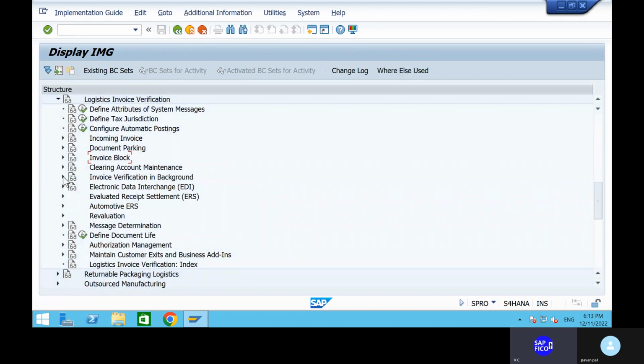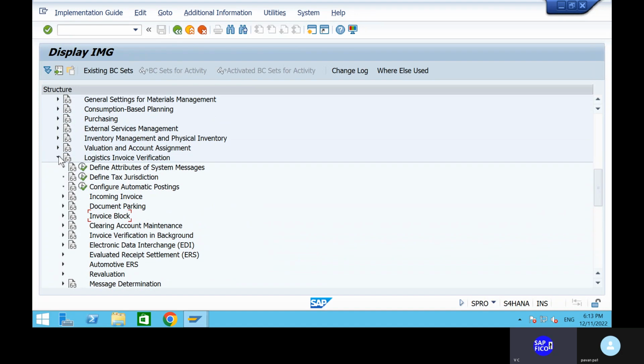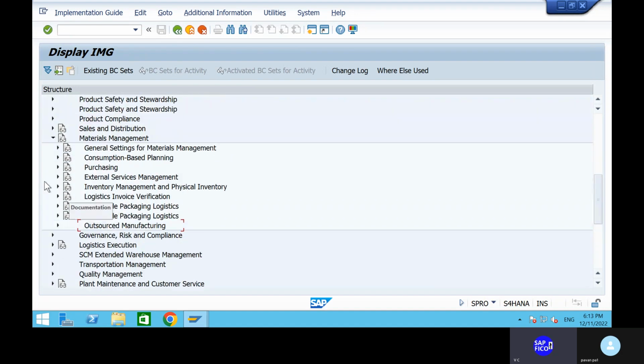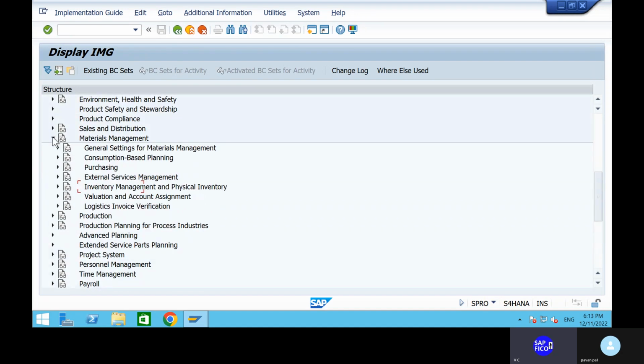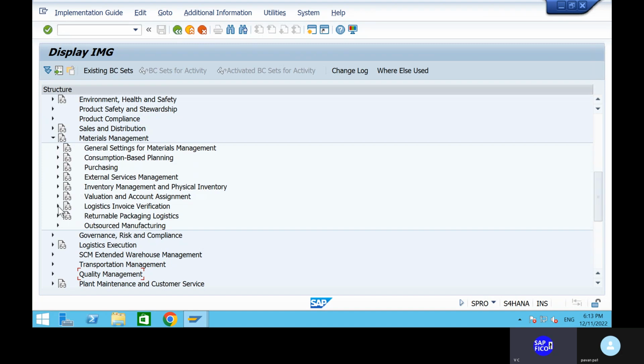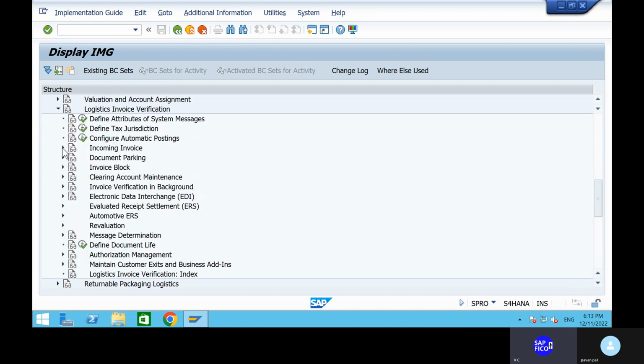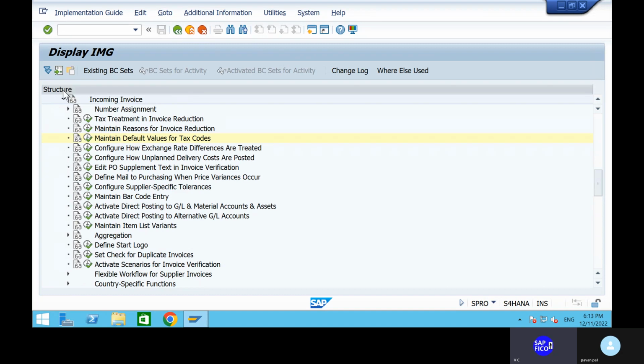Incoming invoice, invoice verification, material management, first of all. The next one is logistics material management. Next one is logistics invoice verification. And the next one is the incoming invoice. In that incoming invoice, you are going to find maintain default values for tax codes. Okay, right.